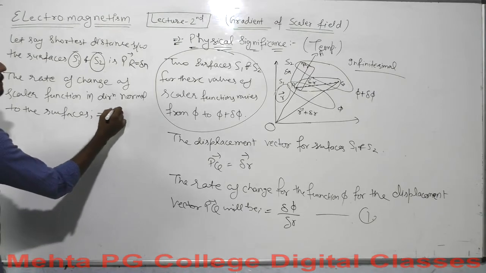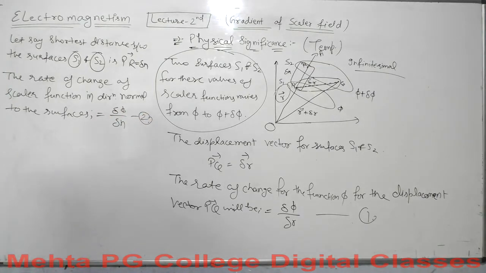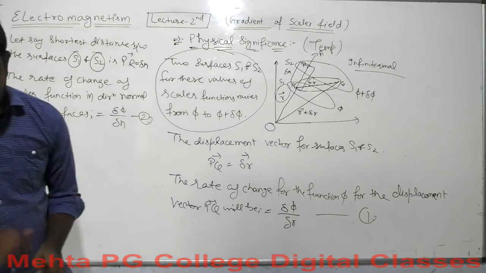The change will be del phi over del n. This is equation 2. We will need our equation 1 and equation 2 for our further calculation.